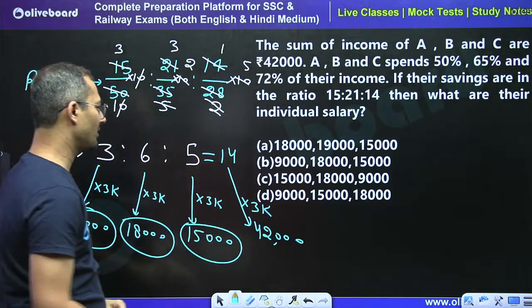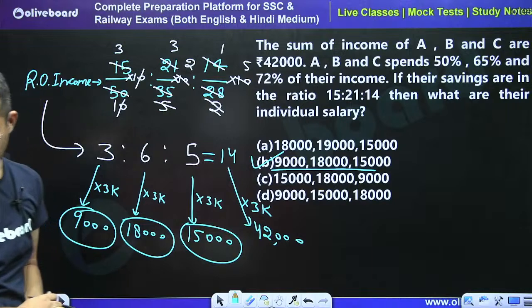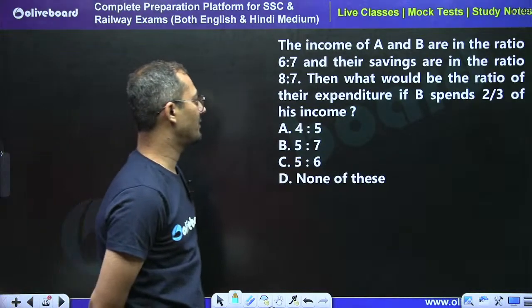So 9,000, 18,000 and 15,000 is the right answer. So B is the right answer. Yes, Prabal, you are very much correct. Bhavik, very good. Yes, you both are right. So moving forward, now tell me what is the answer for this question.